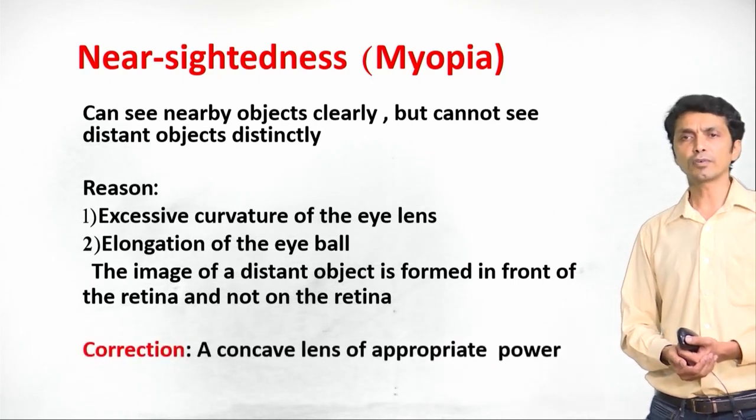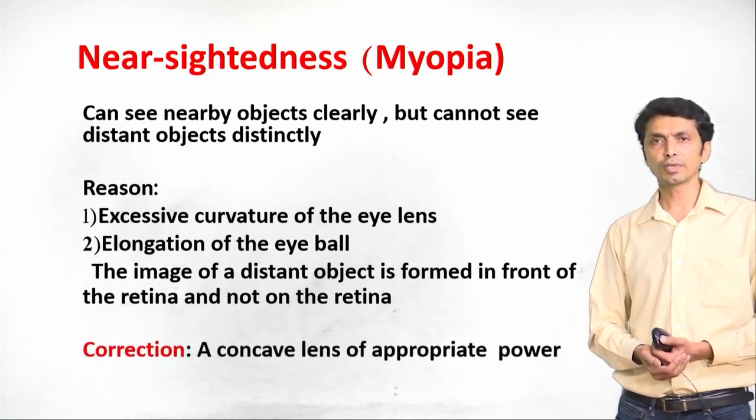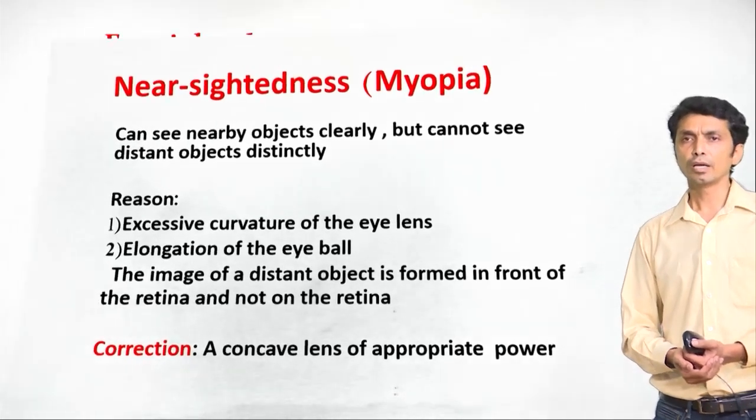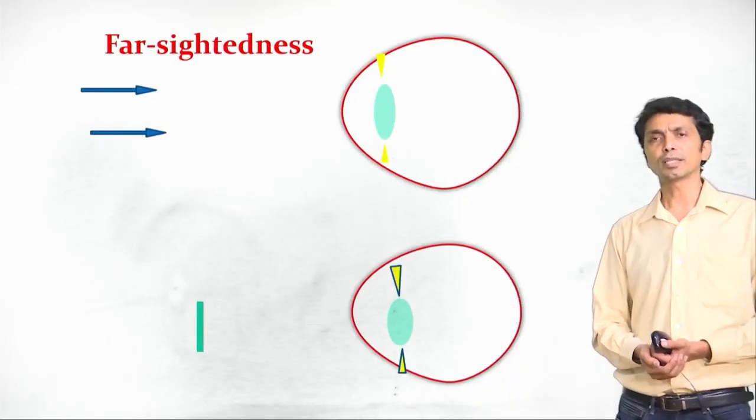So the correction is concave lens of appropriate power. This we have seen. Now we will go to the farsightedness.